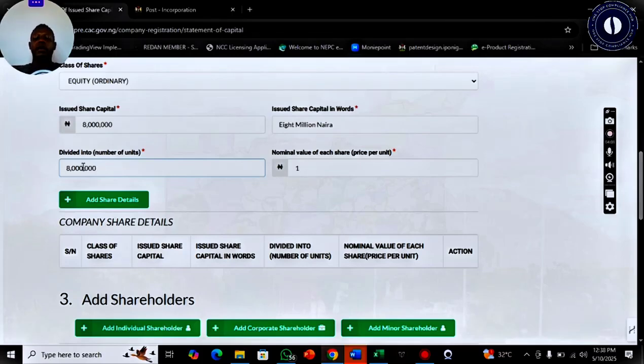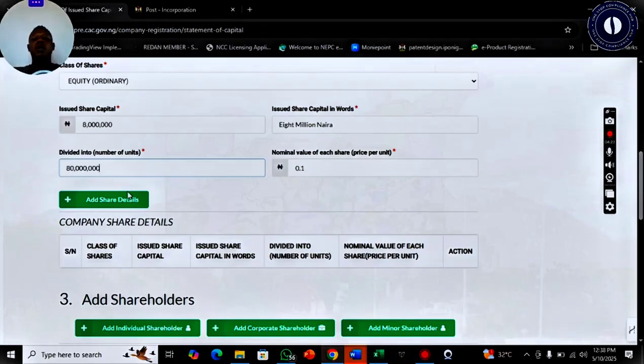But if we want to have 80 million shares, then we add a 0, and then the nominal value becomes 0.1 kobo per share. So when you see a company share is 0.1 kobo per share, it simply means they have up to 80 million shares.